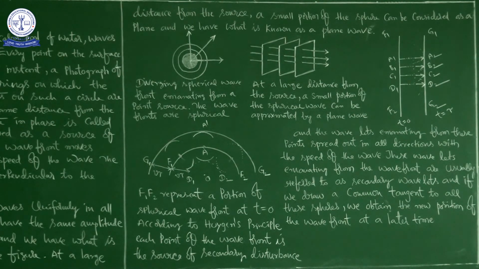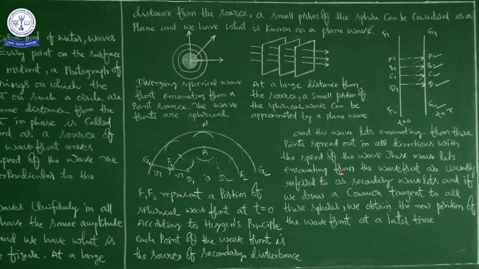Now I am going to give you information about Huygens principle clearly. According to Huygens principle, each point of the wavefront is the source of secondary disturbance, and the wavelets emanating from these points spread out in all directions with the speed of wave.